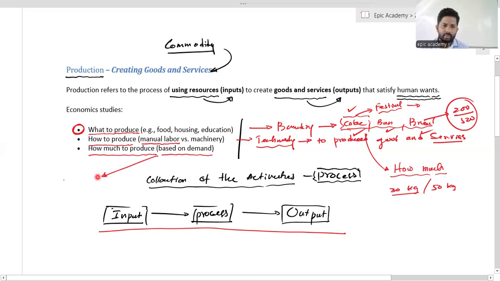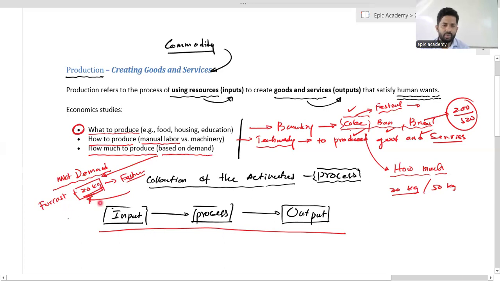If the market demand, or the collection of consumer demand, is forecast by the seller as 20 kilograms of cake during the festival time period, then we are going to produce cake related to that amount.